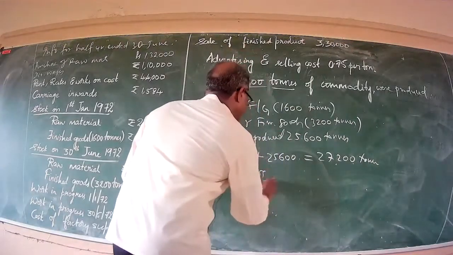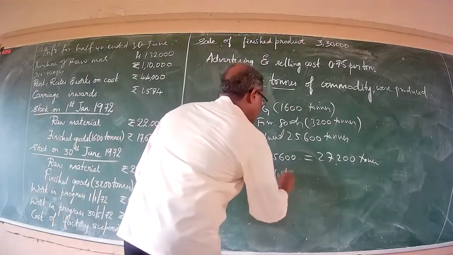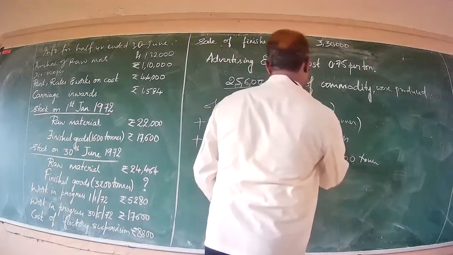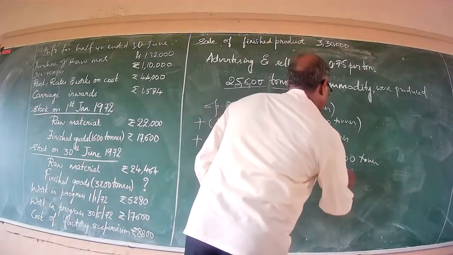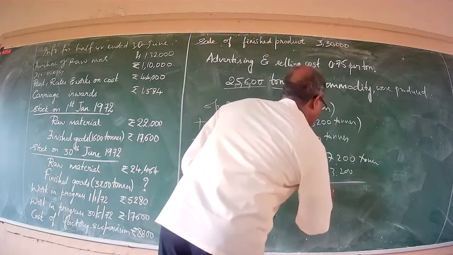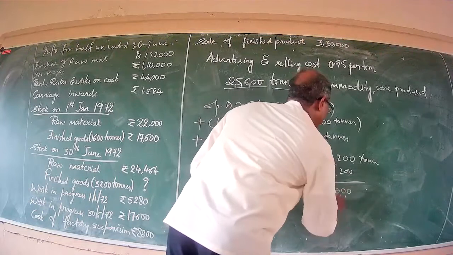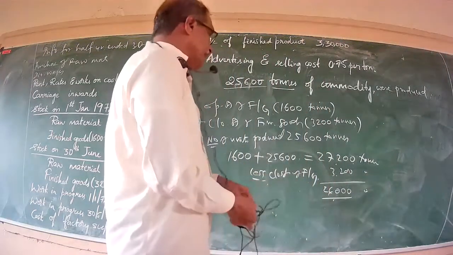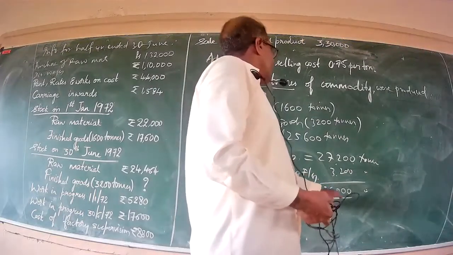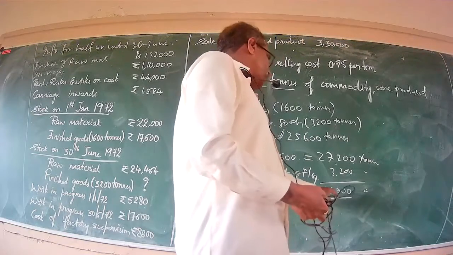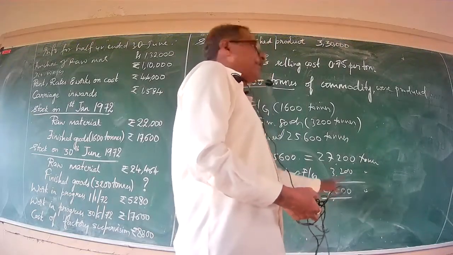Less closing stock of finished goods, it stood at 3,200 units. Now, how much is the remainder? Remainder is 24,000 tons. Where went 24,000 tons? Definitely it is the total quantity of finished goods which were sold.